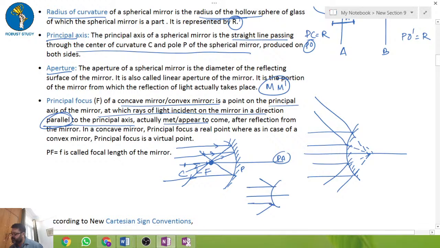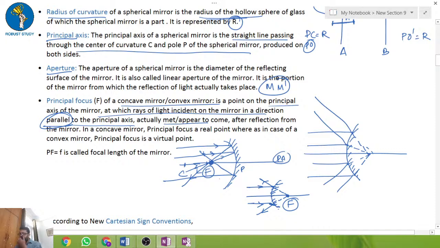Since this is the reflecting surface, the rays won't go further, but if you extend this line, this is the incident ray, they will meet here. These are the focal points. So this is the principal focus for a convex mirror, and this is the principal focus for the concave mirror.